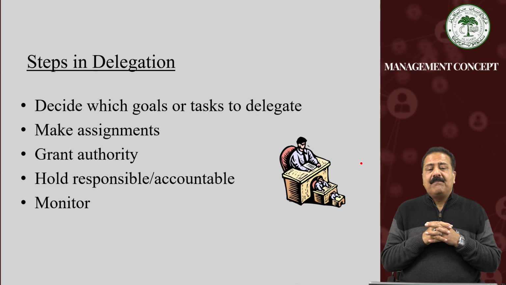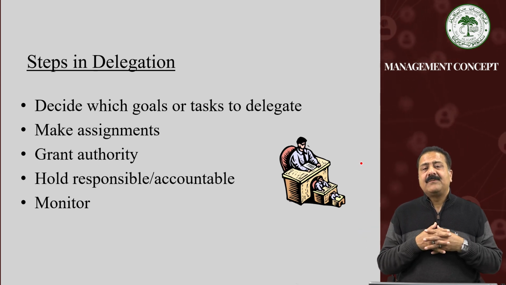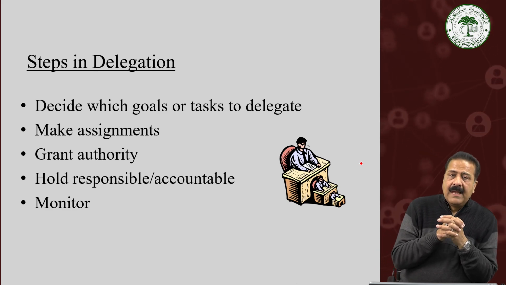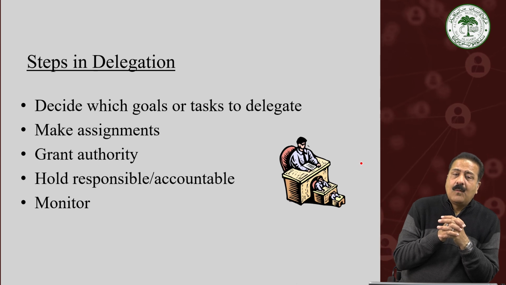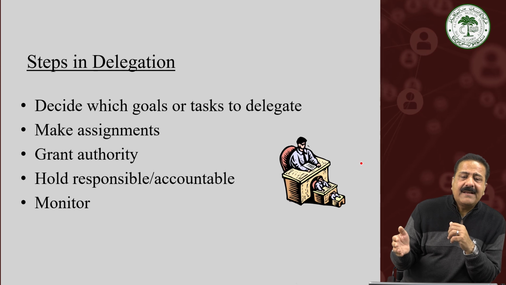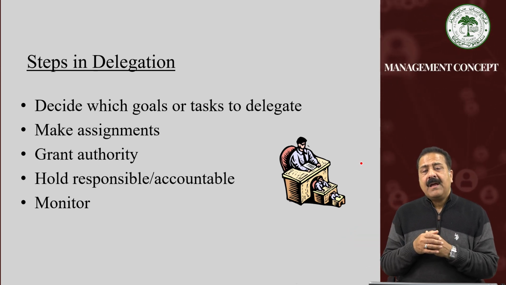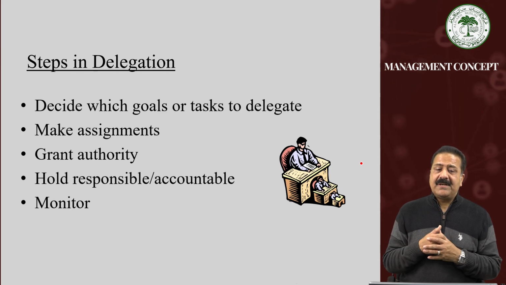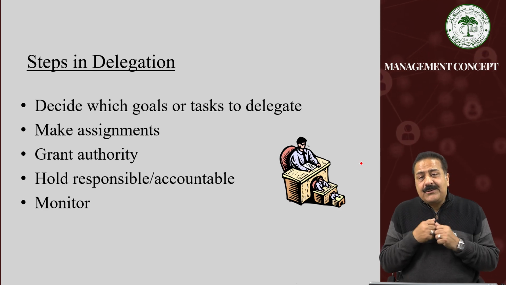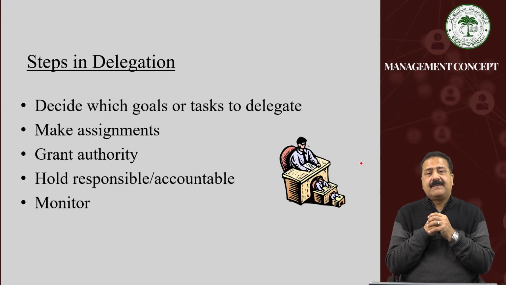Another step is to make assignments. Because the jobs are to be given to someone, the proper assignment should be done. Who will do what? It is to be decided. Then for doing work, one needs authority also. By delegating authority, we are giving responsibility to an individual to undertake that task. But that is not sufficient. What is required is to grant him some kind of authority also, and also make him responsible and accountable if anything goes wrong in the organization.